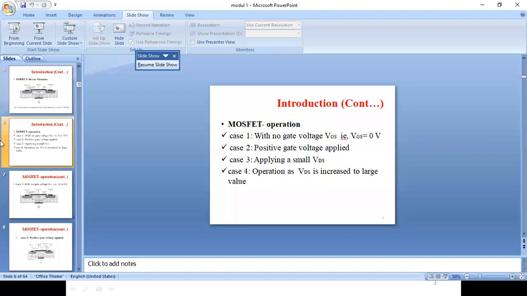Here, the working of the MOSFET will consist of four different cases. Daily you are going to study this. Understood? Daily you are going to follow this. If you have any difficulties, you can ask personally or in the group, no issues. Daily you have to follow up, then only you will be able to keep track of this subject. Then it is not going to be difficult, it is going to be very easy for you, and you can clear this subject even in the supplementary semester, no issues.